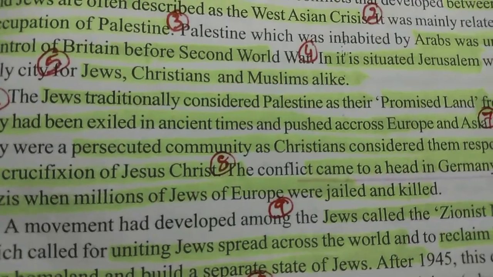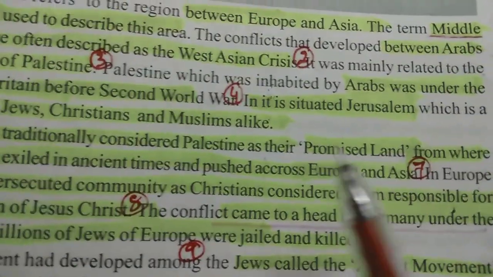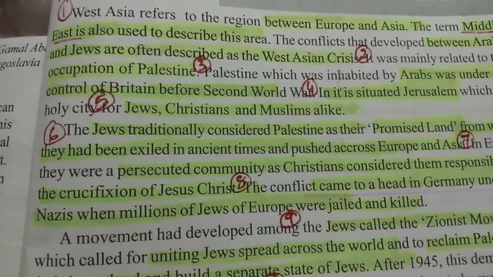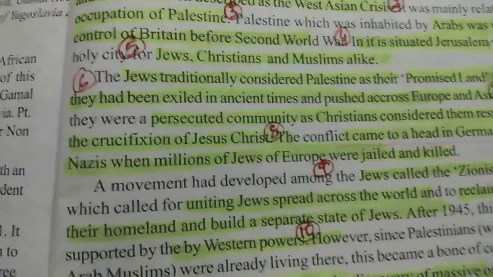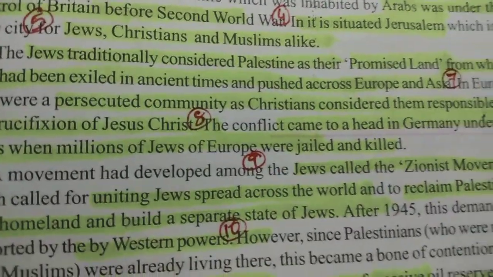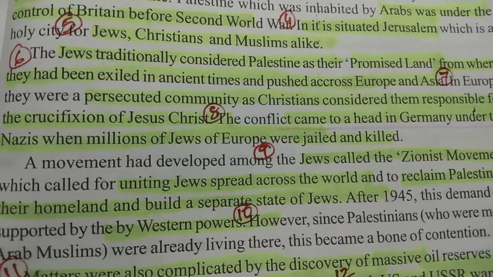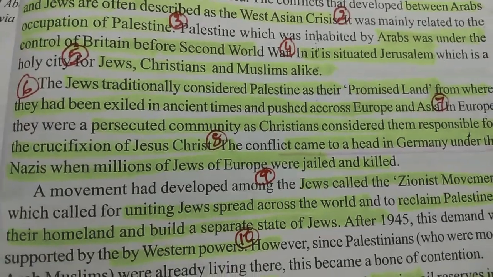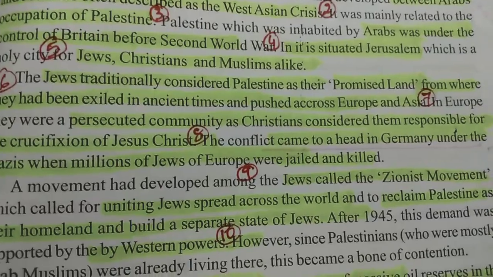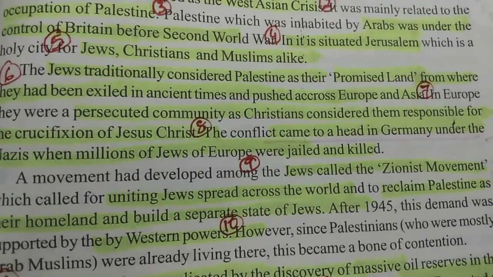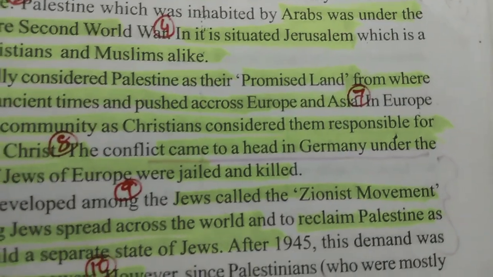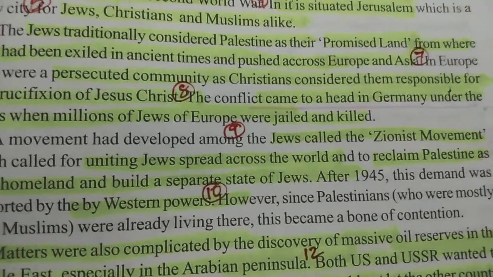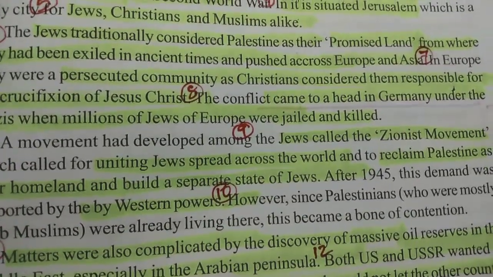Jews traditionally consider Palestine as their promised land, from where they had been exiled in ancient times due to some reason. They were considered the main culprits for the crucifixion of Jesus, and they were persecuted by the community, and they were living in different parts of Africa, Asia and other places. So the conflict came to be known as the Jewish-Arab conflict. A movement developed among the Jews to regain Jerusalem.